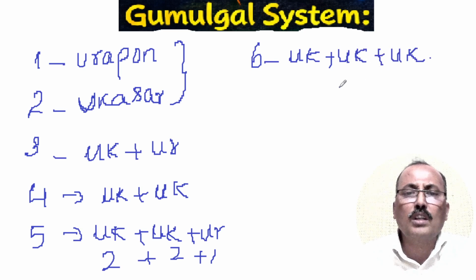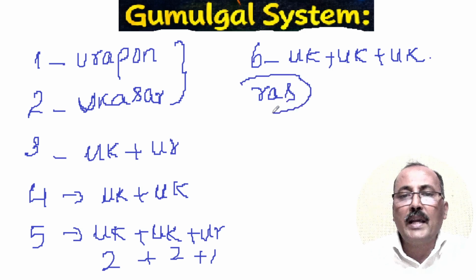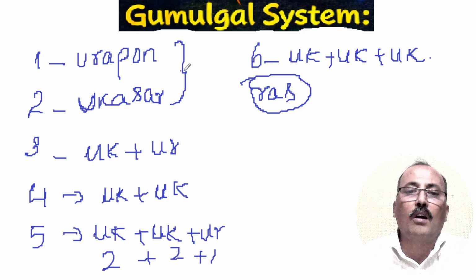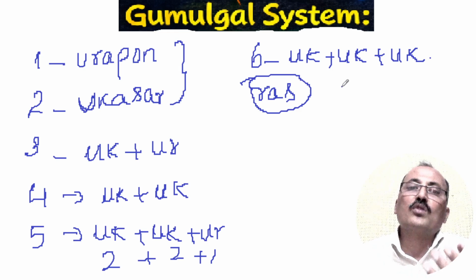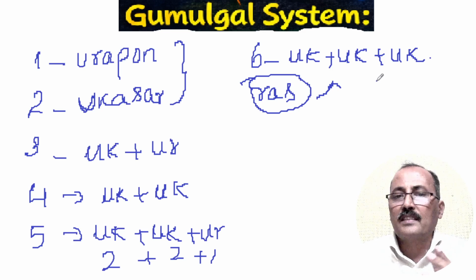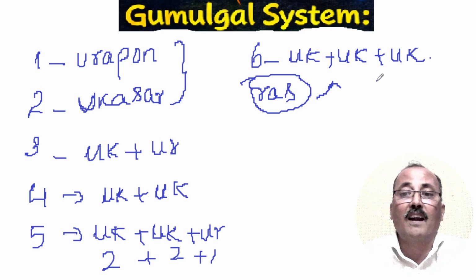Now there is a note from our textbook that for more than 6 they used something called ras. That means one group they made as ras. So up to 6 objects only they were able to count using this system, and more than that they used ras. Maybe they would have grouped 6 as ras, and then ras plus ukasar, like that. There is no full evidence of this, but they used this type of system. This system is frequently used in maths education to demonstrate early practical non-decimal tally methods.